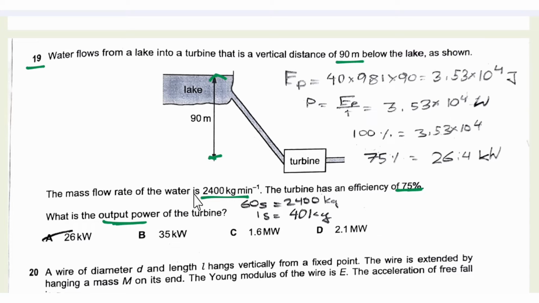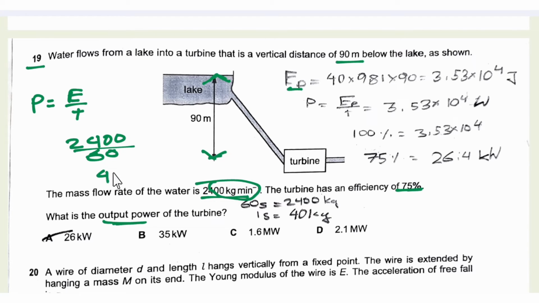So to find the output power, we know that power is equal to energy by time. So what is the energy that is transferred? Energy is the gravitational potential energy. So gravitational potential energy is equal to mass into gravitational field into height, and we have given the mass for 1 minute. So what is the mass per second? That is 2400 by 60. So we get an answer of 40, that is the mass per second.